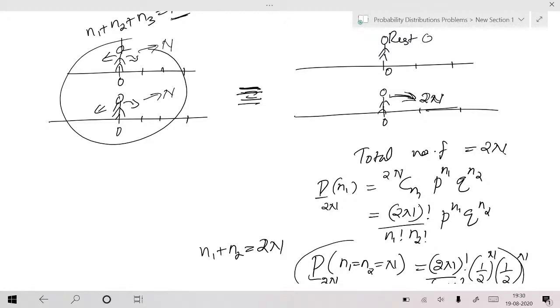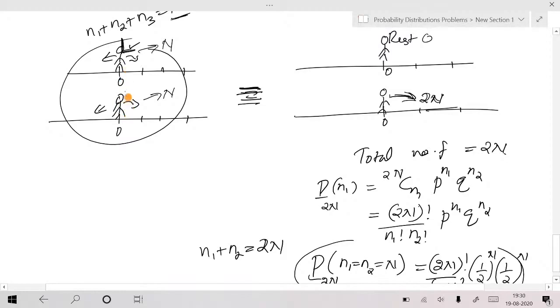So when they meet at the same point, when you fix the origin, so when you fix your frame of reference at one of the persons, this is nothing but fixing the frame at this person. Even though this person is moving, what he sees is, after some n steps, he feels he has taken 2n steps, or he is jumping 2 steps, randomly per time. That's what he feels actually. Is that okay?